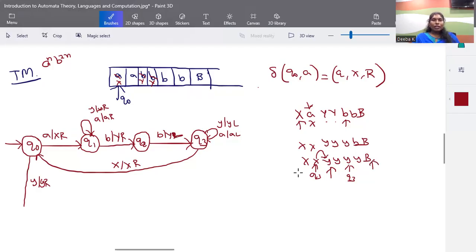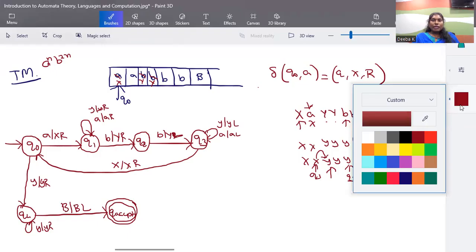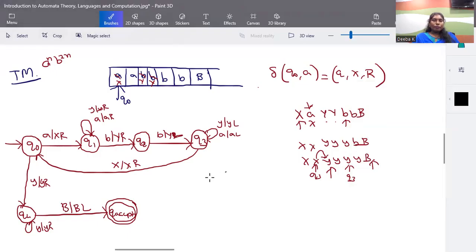It means that we have A power n, B power 2n condition. So here we are going for this Q4 state. In Q4, we can make a self-loop condition, right? For all your Y's, Y will remain as it is. We are moving right. And once we find a blank symbol here, we go to the acceptance state. Okay, it means that we have n number of A's followed by 2n number of B's. So this actually works when the input is proper. When you have a proper input of the given acceptance criteria, your input will be accepted.